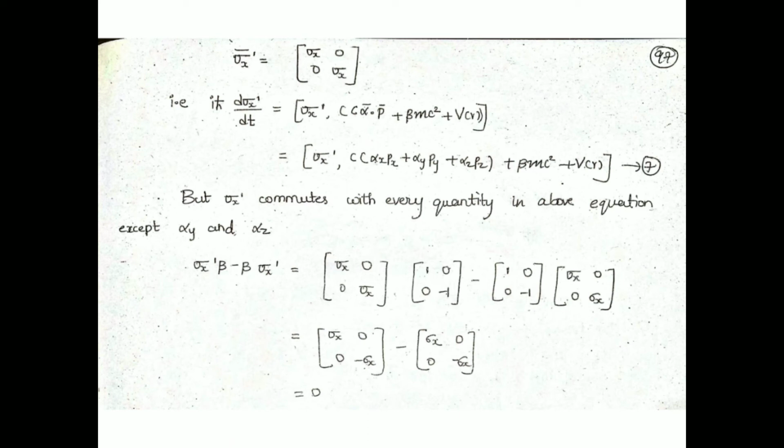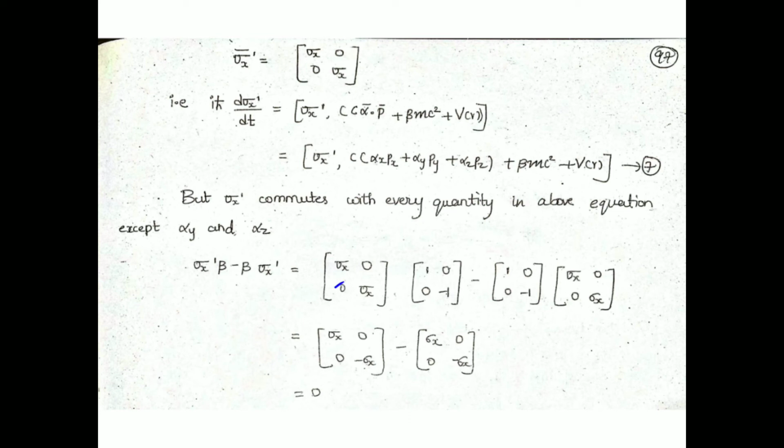Next, sigma x into 0 is 0, plus 0 into minus 1 is again 0, so 0 plus 0 is 0. Next, 0 into 1 is 0 plus sigma x into 0 is 0, so again we are getting 0.